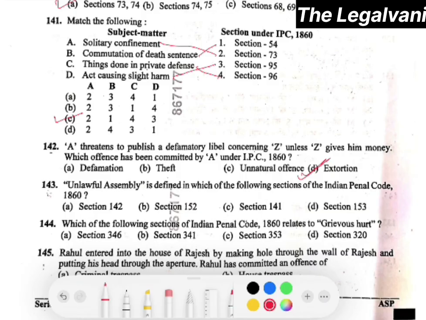Question number 143. Unlawful assembly is defined in which of the following sections of IPC? Sections 140, 141. Option number C will be the right answer. Question number 144. Which of the following sections of IPC relates to grievous hurt? The right answer will be section 320 of IPC, right?